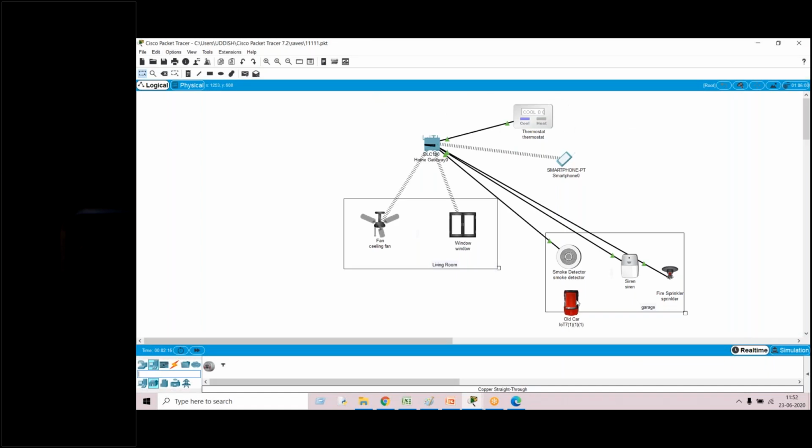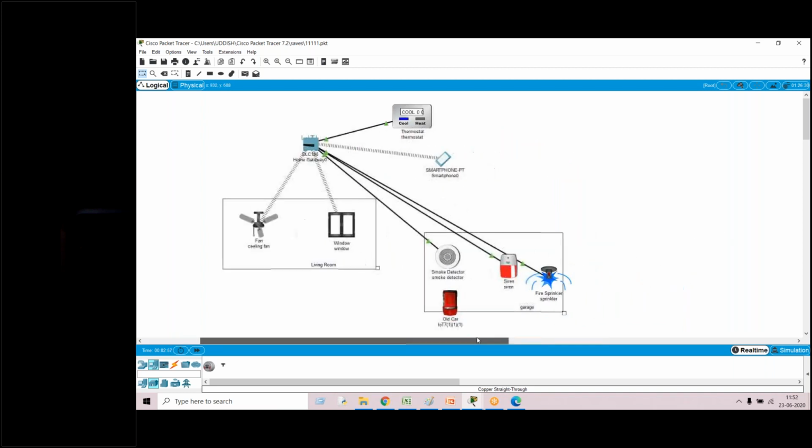And here, for the smoke detector, what I did is I have taken a car and I try to give smoke from here, because we can't give smoke to the smoke detector directly. So I have chosen some old car. Whenever some smoke is detected, the siren should automatically turn on. You can see it here in the example. Fine.